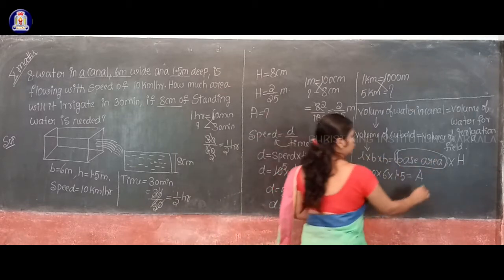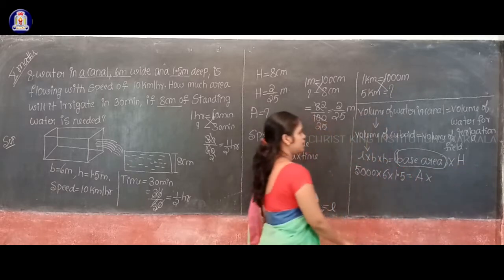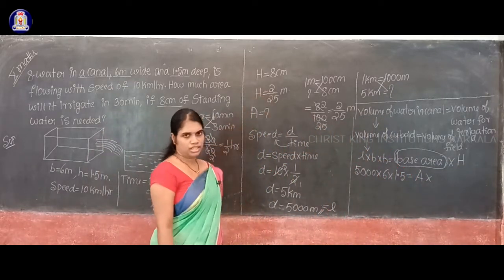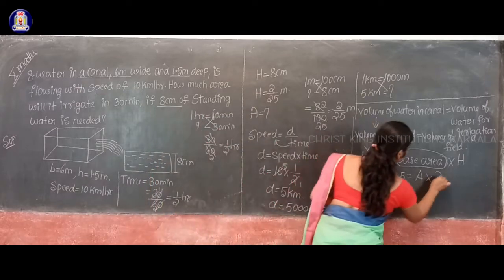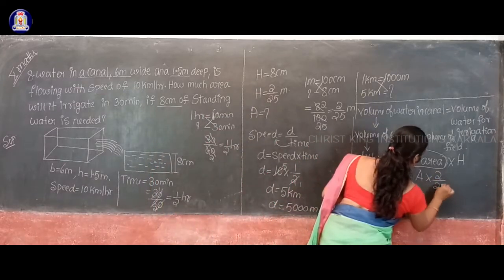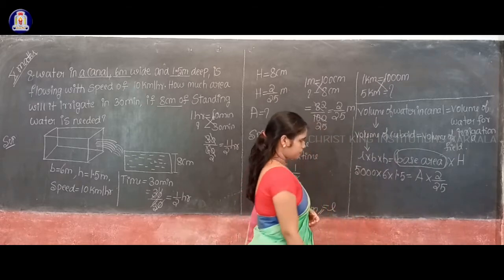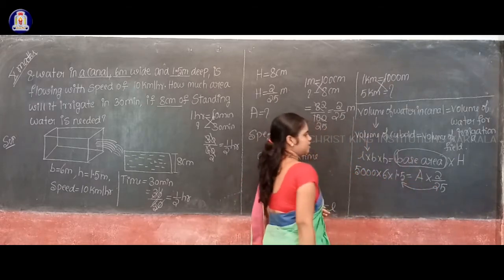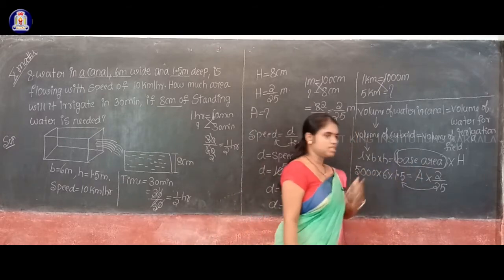Into the height of the water level given here. What is the height here? Capital letter H, 2 by 25. So substitute here 2 by 25. Now this 25 will come here and multiply with these three terms.